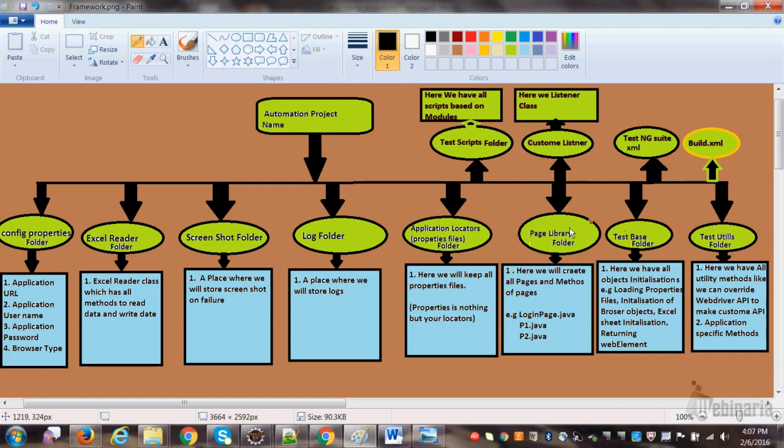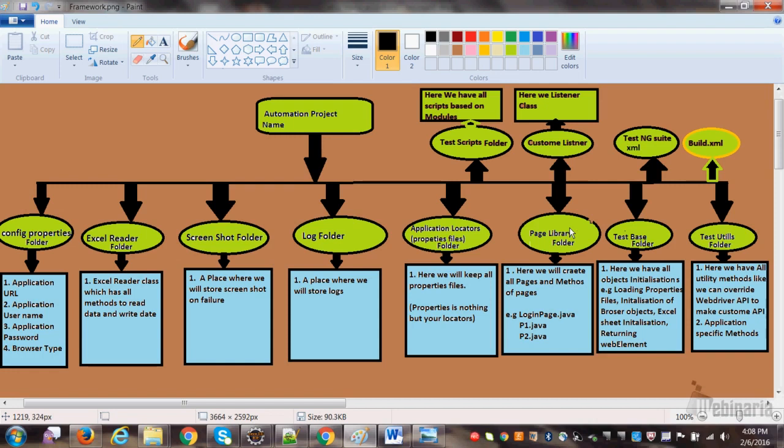A method is nothing but your business flow, the action which we perform on the page. If I take the example of the basket page, I can make n number of methods in that. I can make one method for add to basket, one for continue shopping, one for remove item from the basket, one for add item to the basket. Like that, for every page you have to make methods. Why are methods required? Because if you have them ready-made, when you are designing the script, you can just call the method.